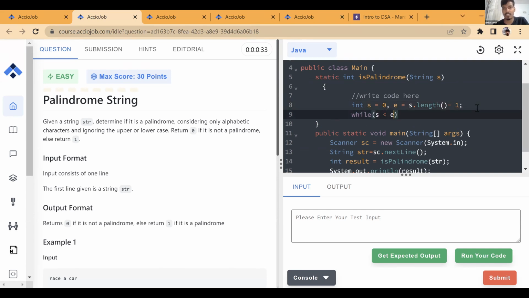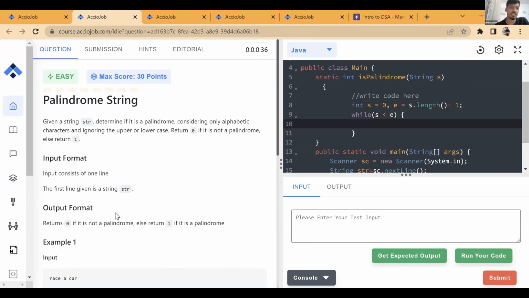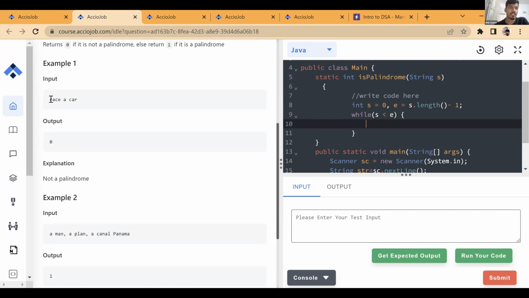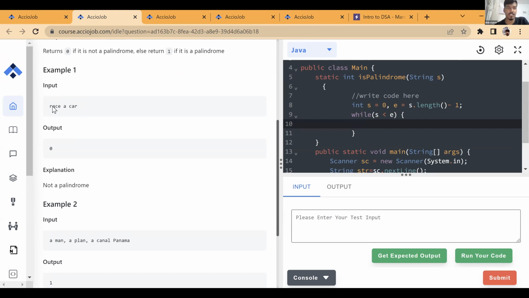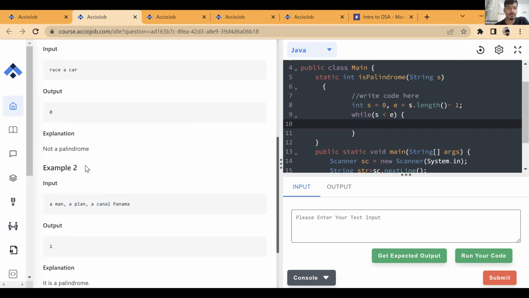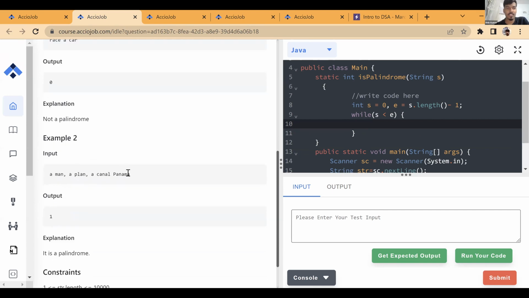Start is less than end, okay, this is the condition. Let's check if there is any other thing. So it is telling race car is not a palindrome, it is 0. R matches with R. A matches with A. C matches with C. E doesn't match with A. Okay. A matches with A. M matches with M. A matches with A. N matches with N. Then we have a comma.